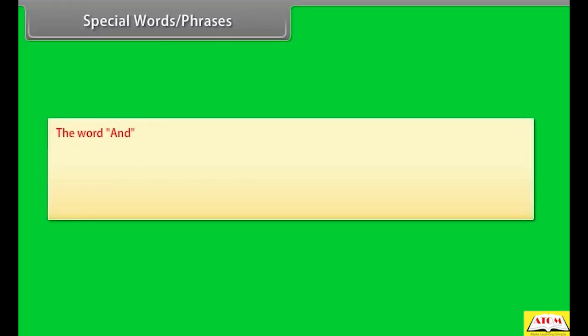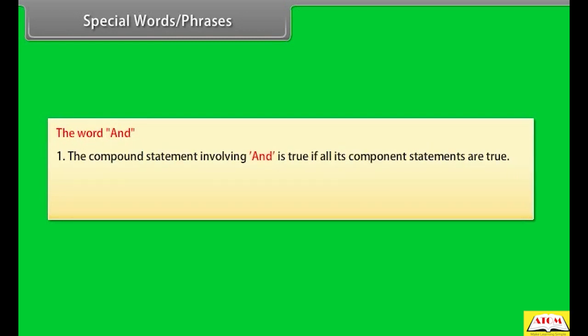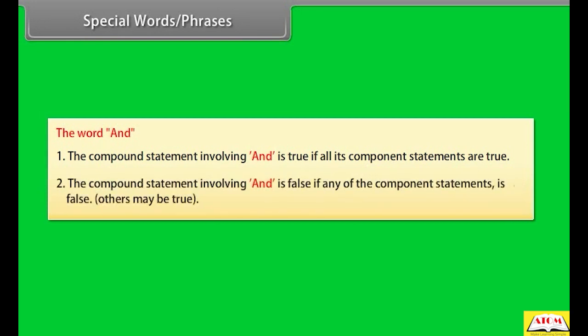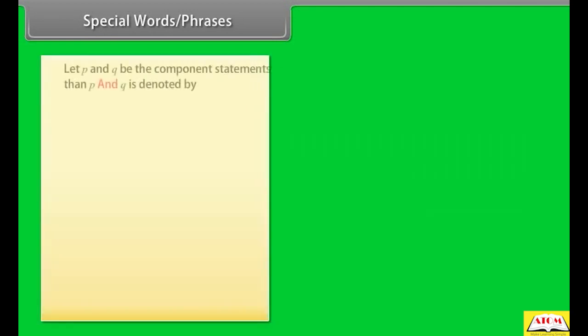Special words, phrases. The word "and". 1. The compound statement involving "and" is true if all its component statements are true. 2. The compound statement involving "and" is false if any of the component statements is false. Others may be true. Let P and Q be the component statements, then "P and Q" is denoted by P